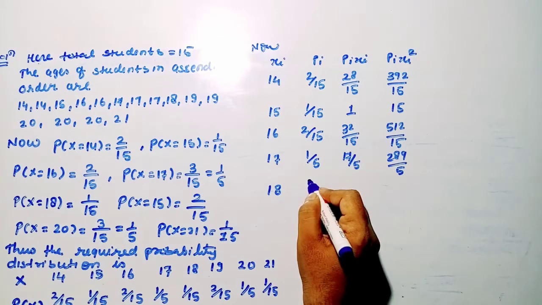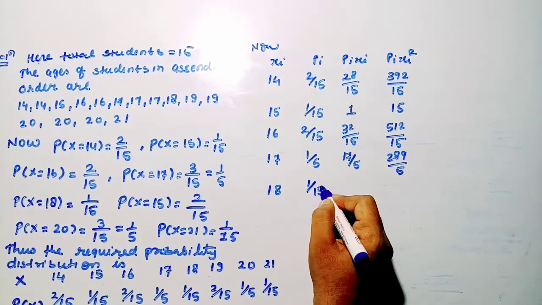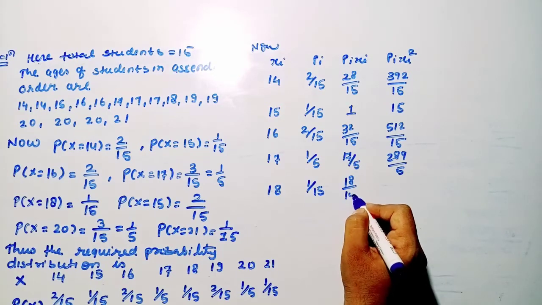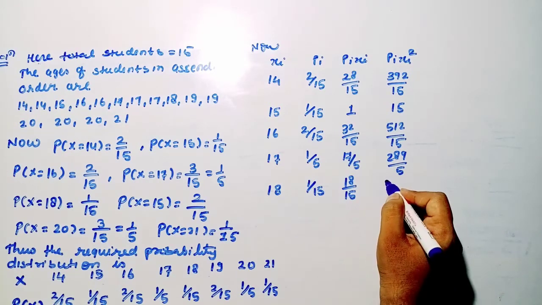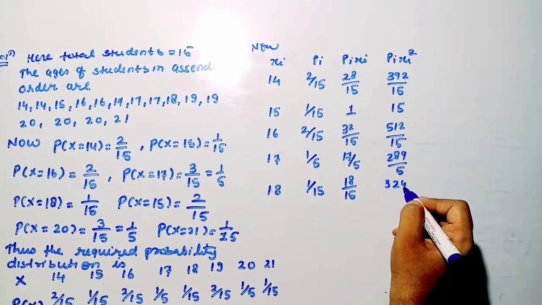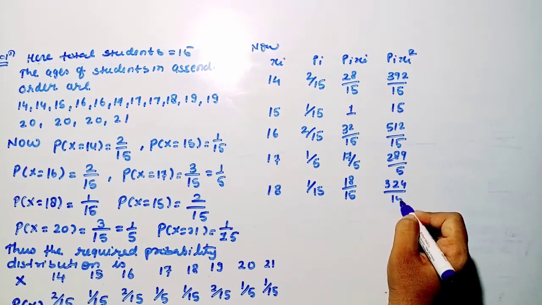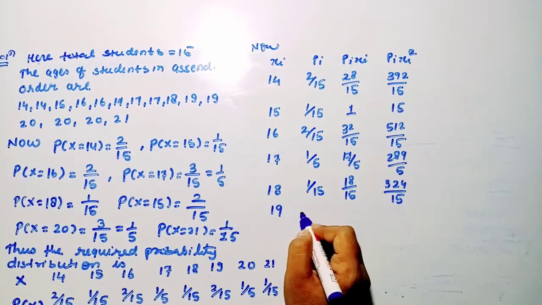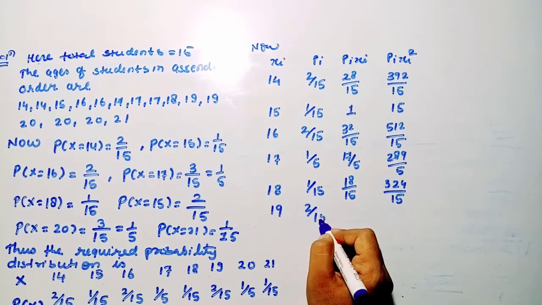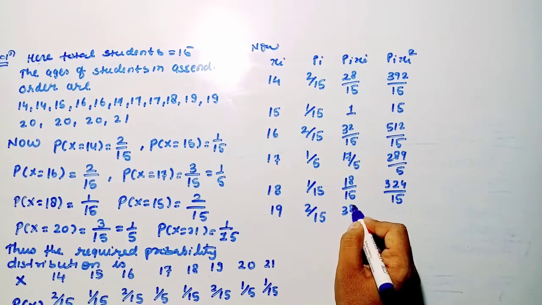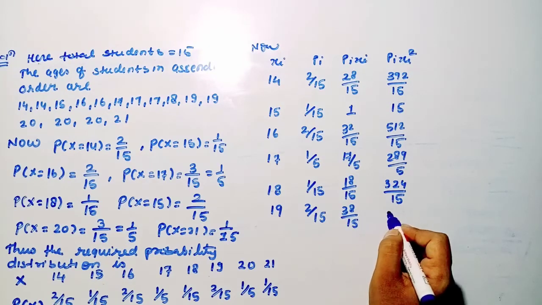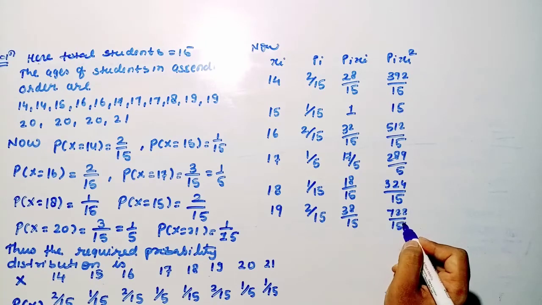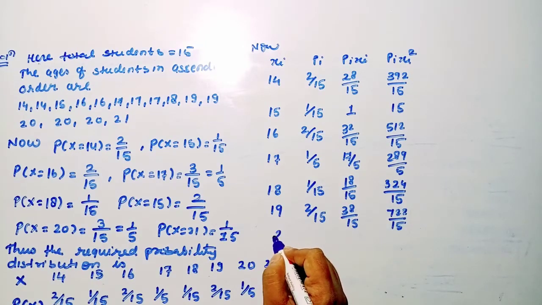Similarly for x is equal to 18, probability is 1 by 15, pi into xi 18 by 15, and pi into xi square 324 by 15. For x is equal to 19, probability is 2 by 15, pi xi 38 by 15, and pi xi square 722 by 15.